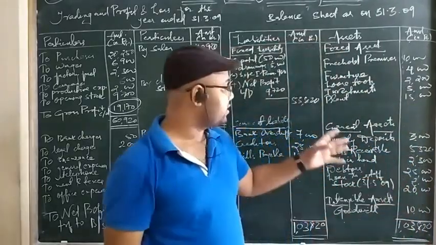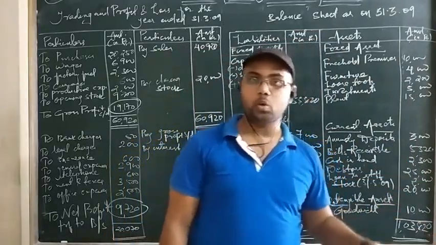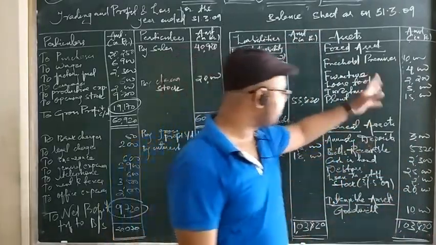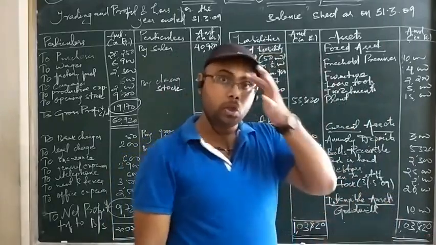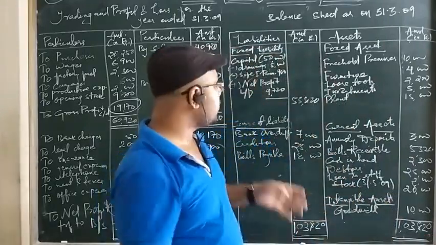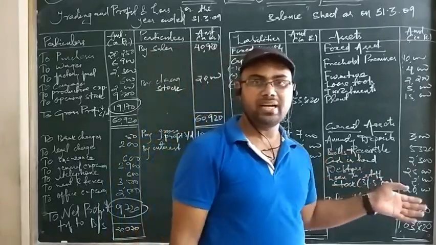Okay, I made it very carefully. You can also check at home using a calculator that this answer comes out. We are getting both sides the same, 1,03,820. So it is a good thing that we have got the total of both the liability side and the asset side the same.